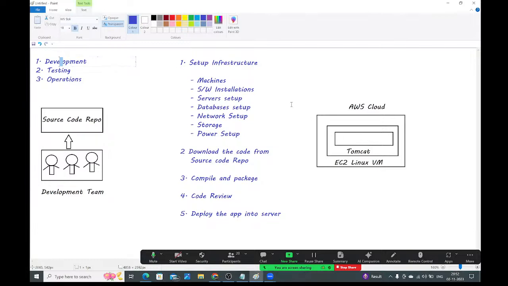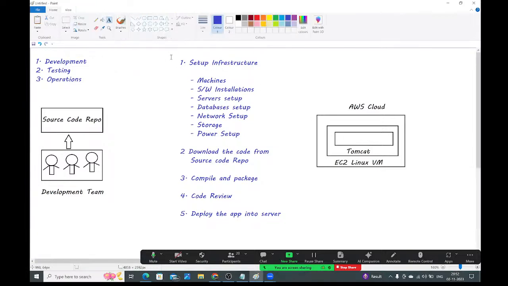Observe carefully. What the operations team is doing here, whatever I mentioned, all these are operations team activity only. Simple example, guys: I want to start a restaurant business. First I need to create the required infrastructure, right?